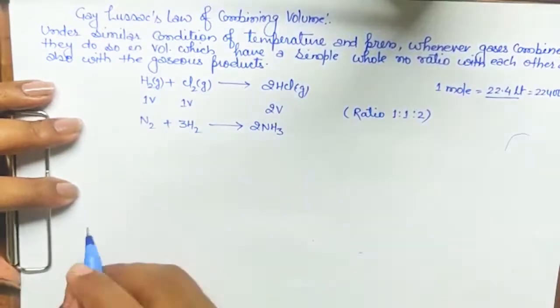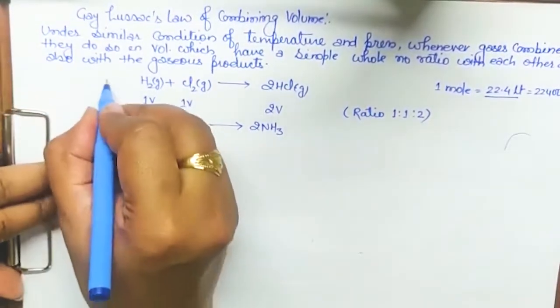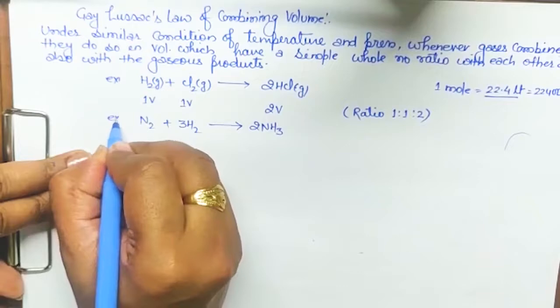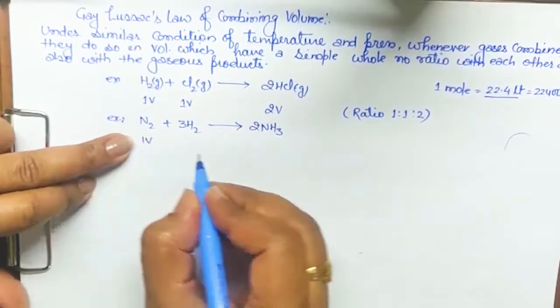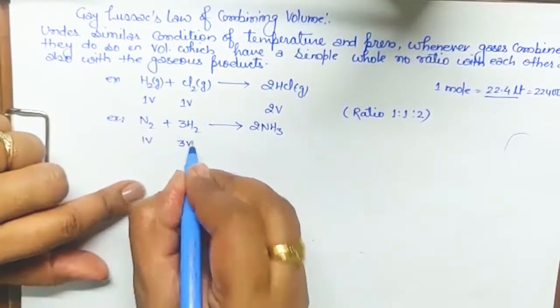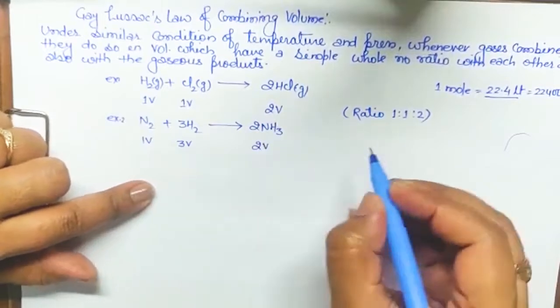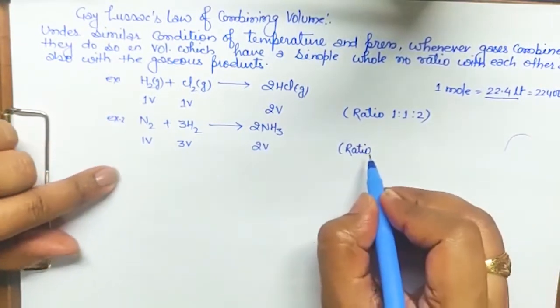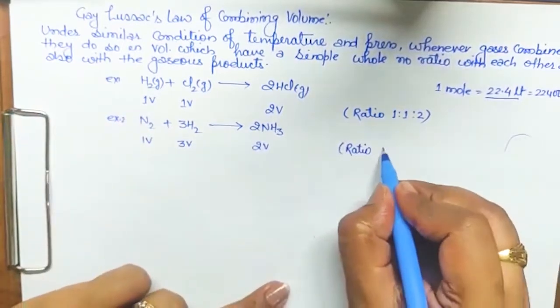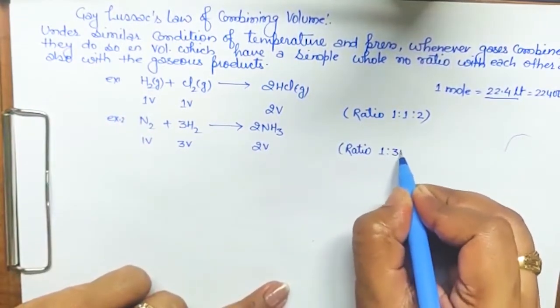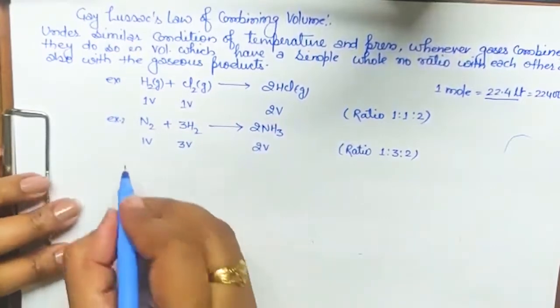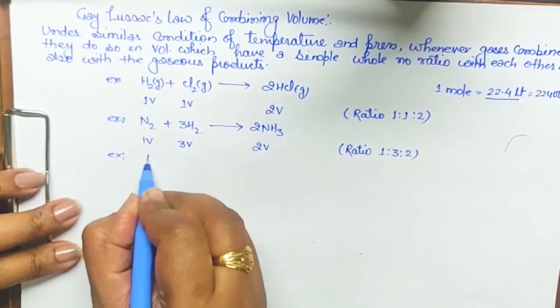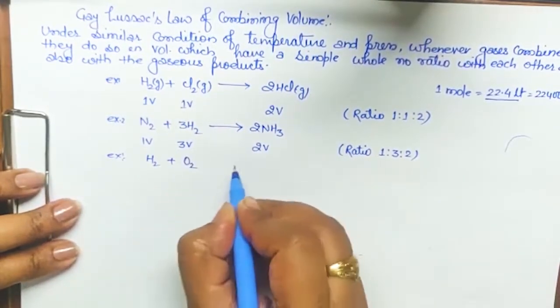Similarly, N2 plus 3H2 is going to react and form 2 moles of ammonia. So what is the volume? This is 1 volume and this is 3 volume, isn't it? And here it is 2 volume. So whenever we have to prepare ammonia from nitrogen and hydrogen, the ratio should be 1:3:2. Clear?